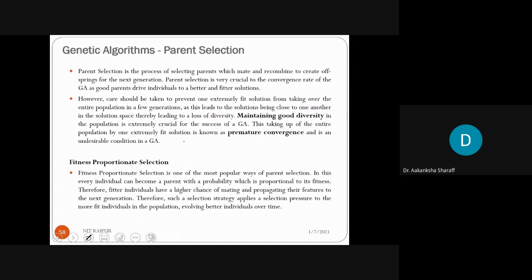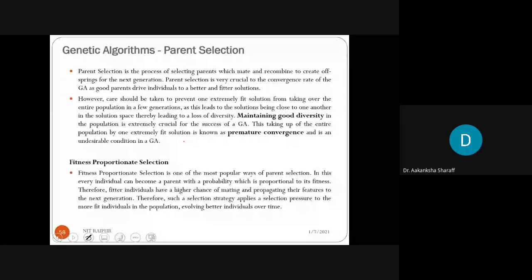Now fitness proportionate selection. Fitness proportionate selection is one of the most popular ways of parent selection. In this, every individual can become a parent with a probability which is proportional to its fitness. Therefore, fitter individuals have a higher chance of mating and propagating their features to the next generation. Therefore, such a selection strategy applies a selection pressure to the more fit individuals in the population, evolving better individuals over time.